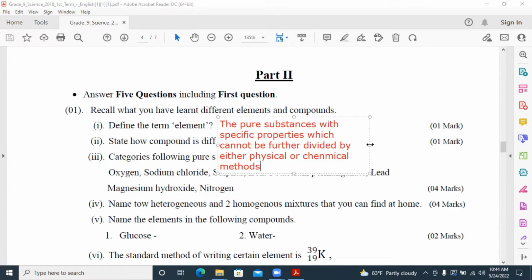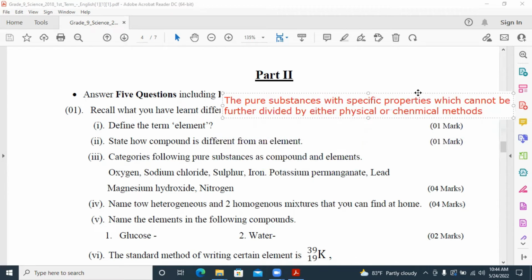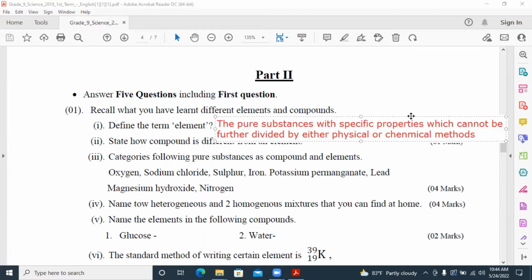The definition for the elements: the pure substances with specific properties which cannot be further divided by either physical or chemical methods.